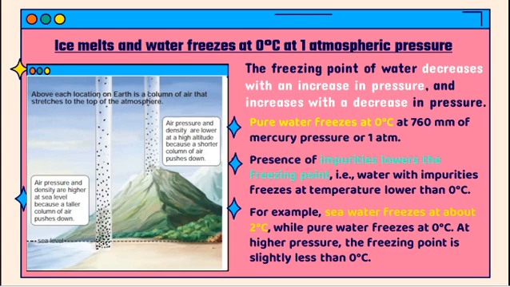And then we all know pure water freezes at 0 degrees Celsius. When impurity is present in it, the freezing point will be different. It will be lower than 0 degrees Celsius. In seawater, the freezing point will be 2 degrees. So pure water is 0 degrees, and seawater freezes at 2 degrees Celsius. The main point is, if the pressure increases, the freezing point will decrease. If the pressure decreases, the freezing point will increase.